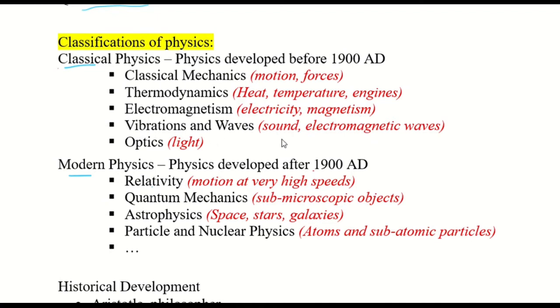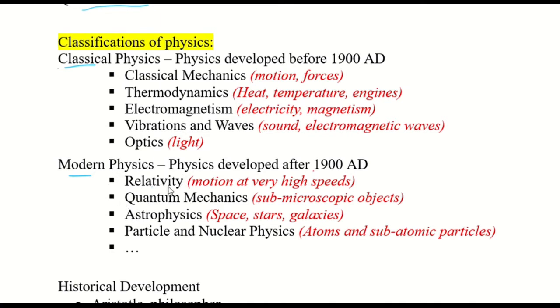Vibrations and waves, sound and electromagnetic waves are covered here, and they deal with all aspects of sound and waves, waves in water, waves in air, even solids, earthquakes. Then we have optics, which deals with light and all phenomena related to light.